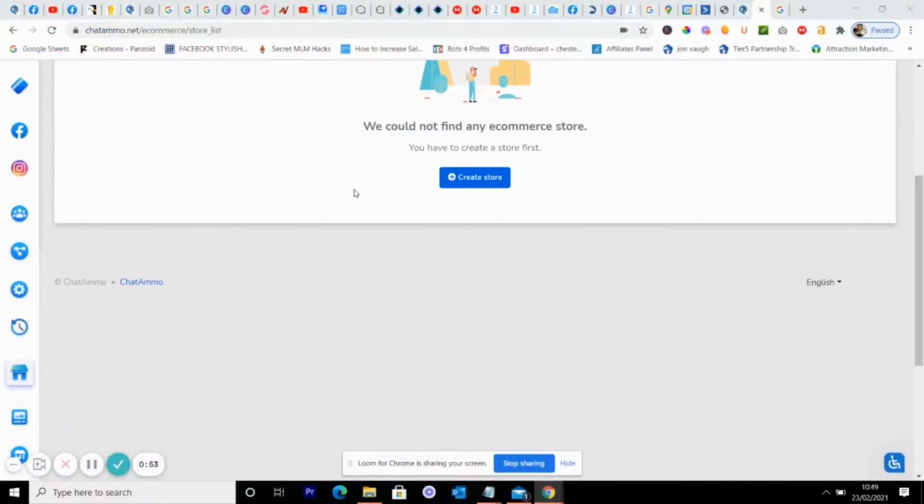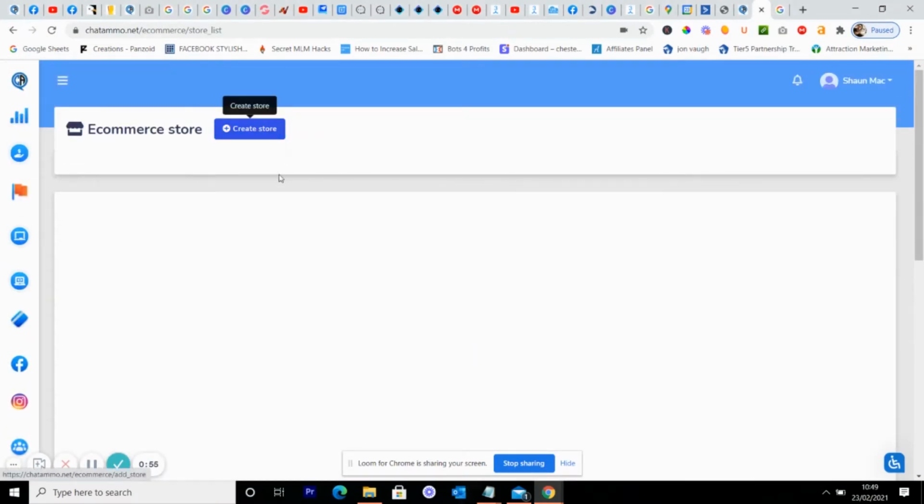So already I've put a little bit of a back end on, but I'm going to make another video on that. This is just how to actually make your takeaway. However, you can also make a neat menu. You can do anything at all you want. So first thing we're going to do is create a store. Now, this can work for any sort of e-commerce product. It isn't a problem at all.